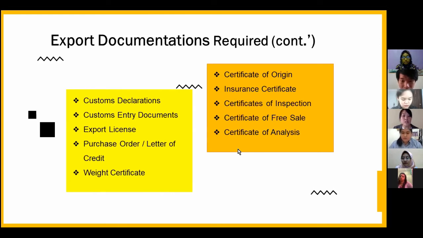And the certificate of origin is issued by the competent authority of the origin country of the goods, while the insurance certificate is issued by government authorized insurance service providers. And the certificates of inspection, certificates of pre-sale, and certificate of analysis are also required to export from Austria.